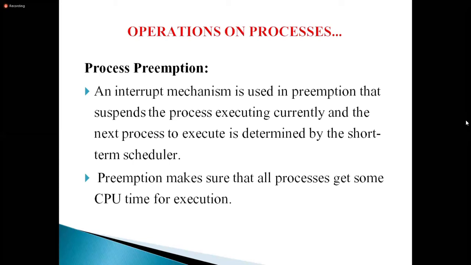One more thing: have you ever heard the words preemption and non-preemption? What do you mean by preemption? When we discussed multi-programming and multitasking, I explained preemption and non-preemption. Preemption means just like an interrupt.